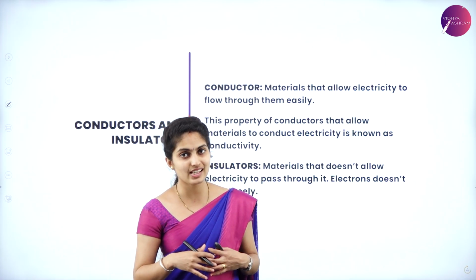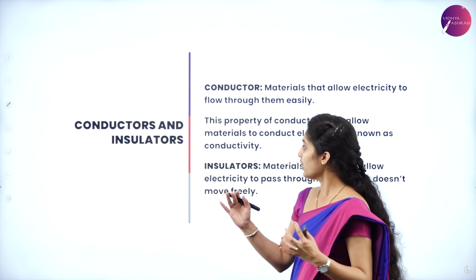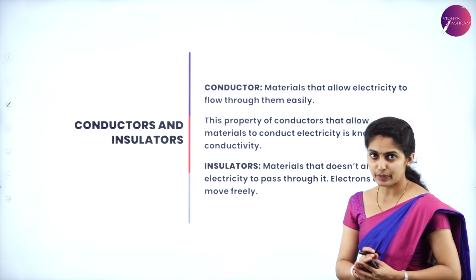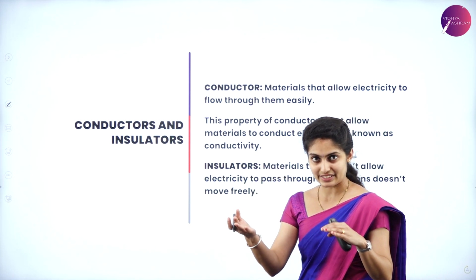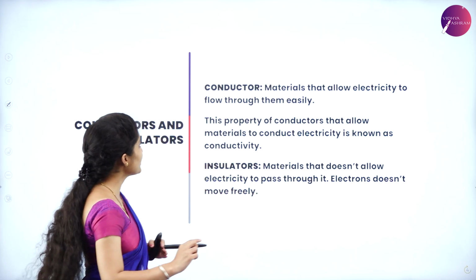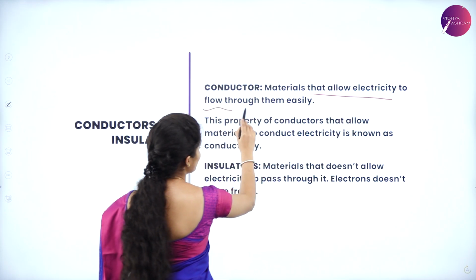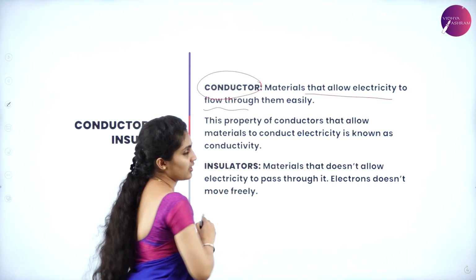So now what's in our hands is conductors as well as insulators. Conductors are the ones which conduct electricity, and the ones which don't conduct electricity are insulators. Materials that allow electricity to flow through them easily are known as conductors.